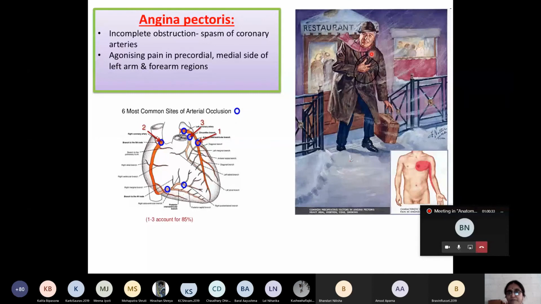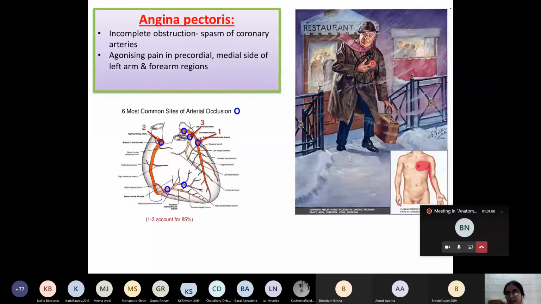That sort of pain is there, and it is followed by weakness, dizziness and perspiration. This pain may sometimes even last for 20 minutes. But when the person relaxes or takes rest, the pain is relieved. So in angina pectoris, the pain occurs on exertion and disappears on relaxation. Why? Because the coronary arteries are so narrowed that ischemia of the myocardium takes place on exertion.